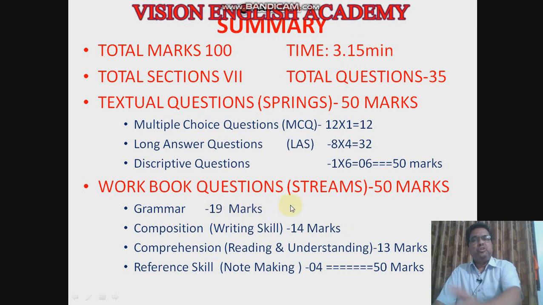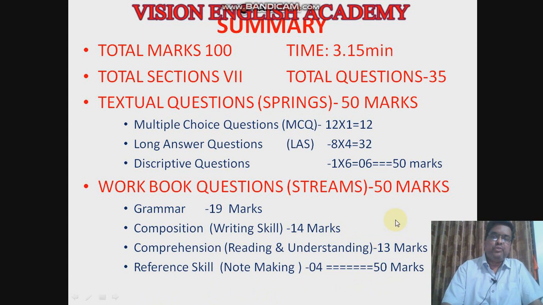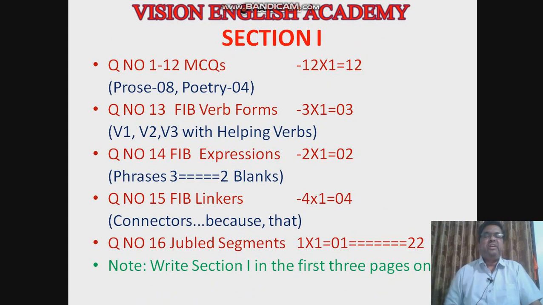Next, moving to the workbook, you can see here grammar questions 19 marks, composition, writing skill 14 marks, and comprehension, where they will check your reading and understanding skill, for 13 marks, and reference skill for 4 marks. This together gives you 50 marks. 50 plus 50, 100 marks. Let us see the question paper.